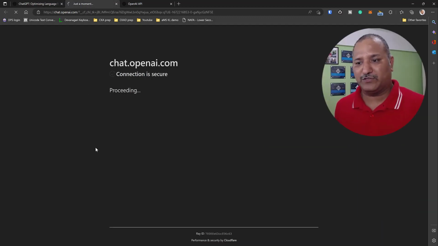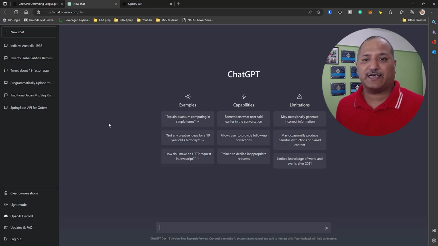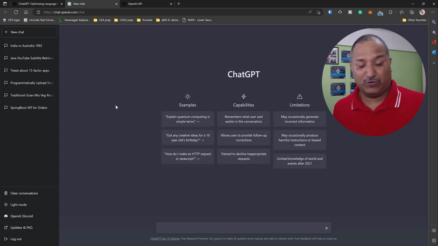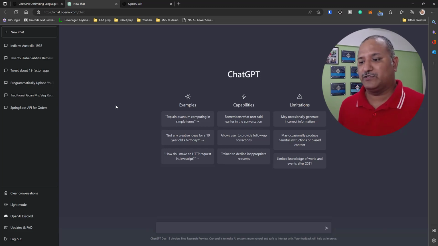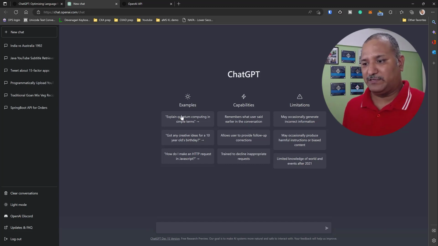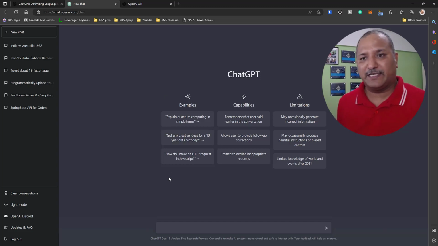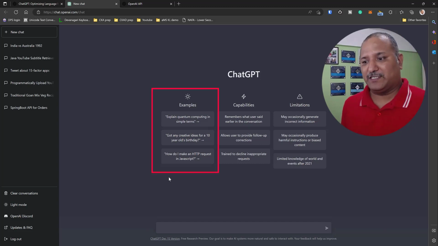I've already registered using my email ID, so it is going to check I have the required privileges or the account with ChatGPT. If you don't have one, it's pretty straightforward. You just give your email ID and you get a verification email, and once you are verified, you can start using ChatGPT.